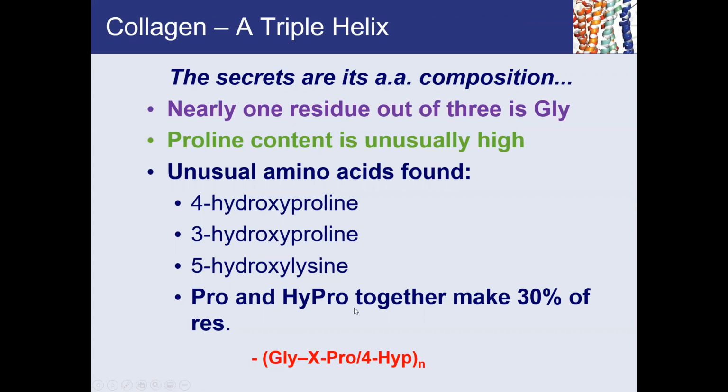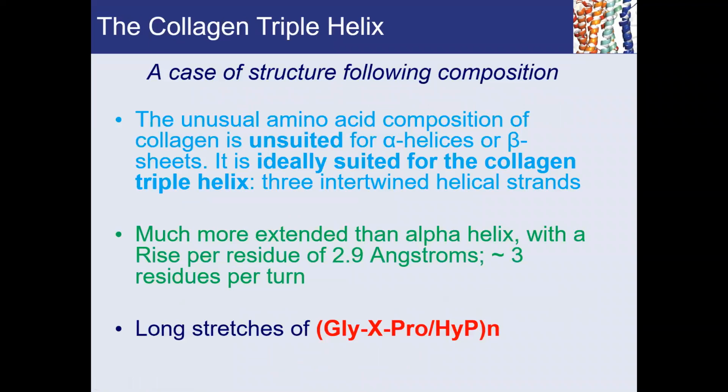And so the proline and hydroxyproline together make at least 30% of the residues. This X can be glycine or can be proline or hydroxyproline. Okay, so that's what X means. So you notice that nearly 1 residue out of 3 is glycine, proline and hydroxyproline contents are very high. How does it help?